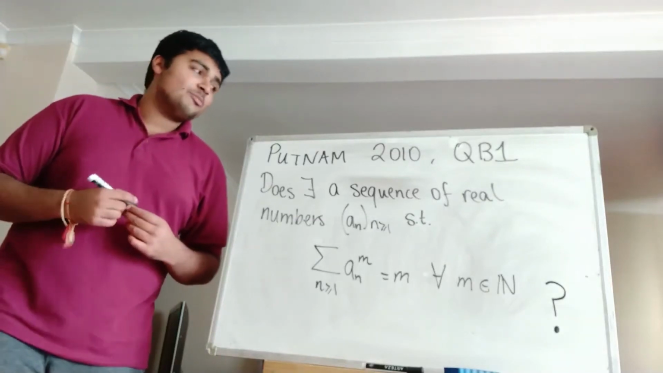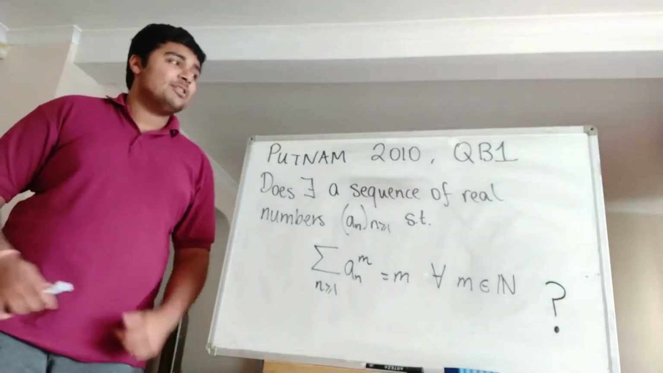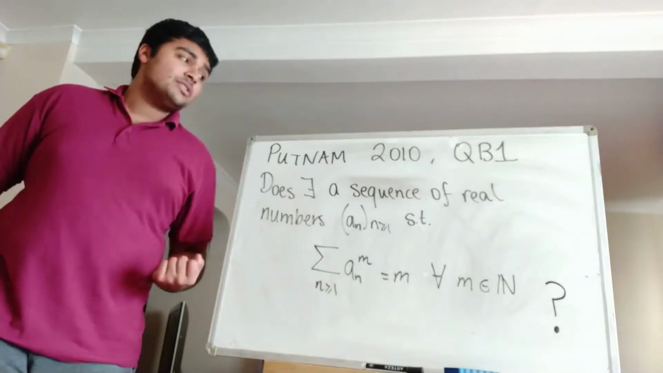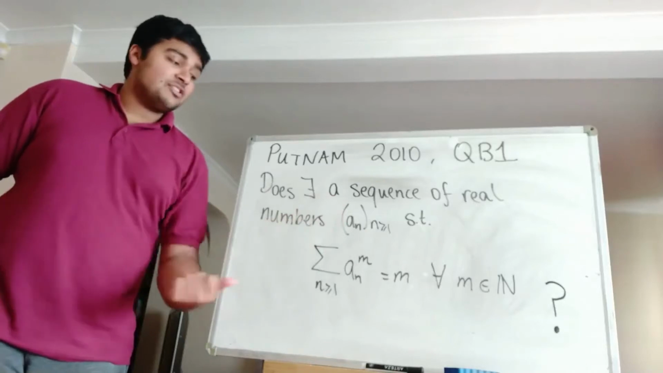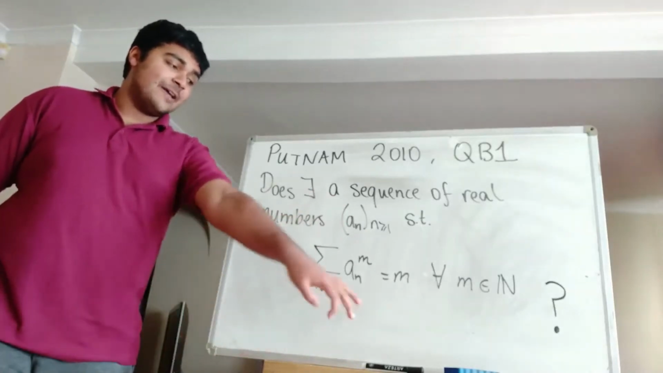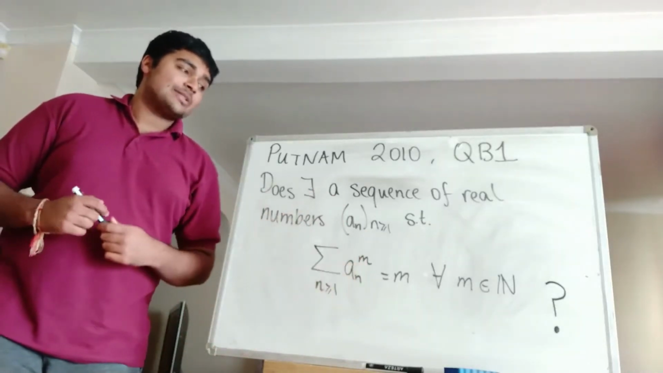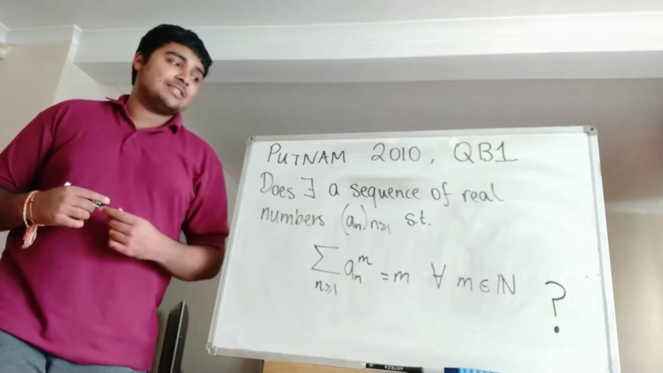I've got a fun Putnam problem for you. This comes from the 2010 Putnam and it's problem B1. We want to know, does there exist a sequence of real numbers a_n such that the sum from n equals 1 to infinity of a_n raised to the power of m equals m for all positive integers m?